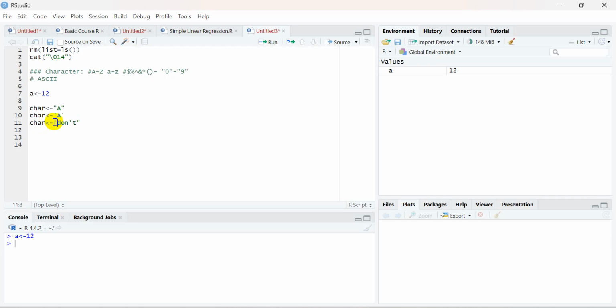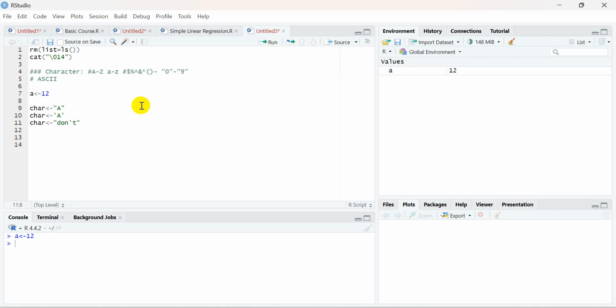If I apply a single quote here, it will consider this quote as the closing quote, so it will get confused and leave out the rest, and this will give us an error. That is why we need to keep this in double quotes, and you should always specify a contraction in double quotes.